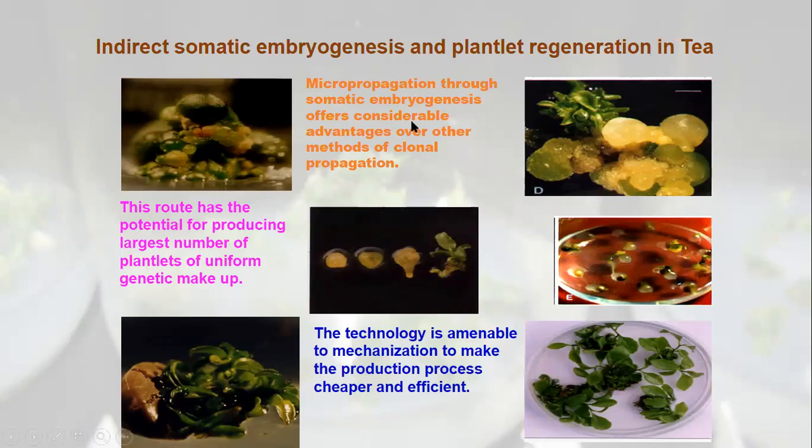Micropropagation through somatic embryogenesis offers considerable advantage over other methods of clonal propagation. So what are the advantages of embryogenesis over others? Number one, embryos develop from a single cell. They do not develop from a group of cells. If they develop from a group of cells, and the cells are genetically different, then the organ or embryo developed will have genetically different types of cells. And these are called chimeras.